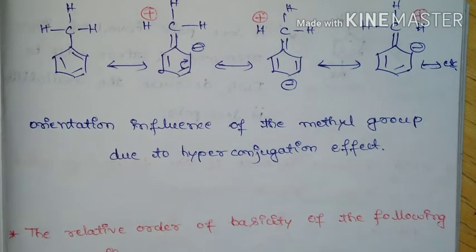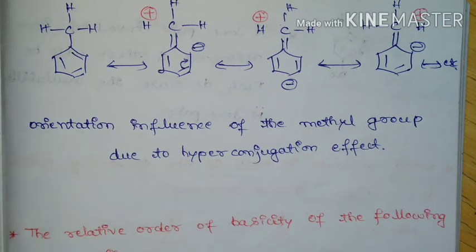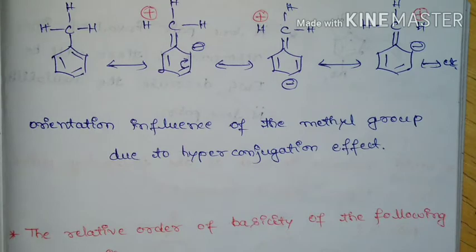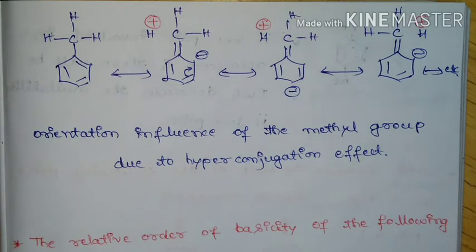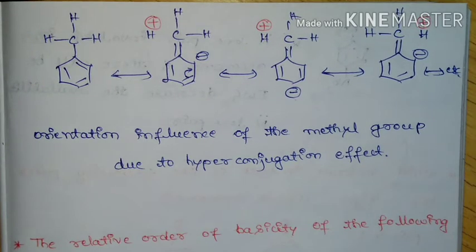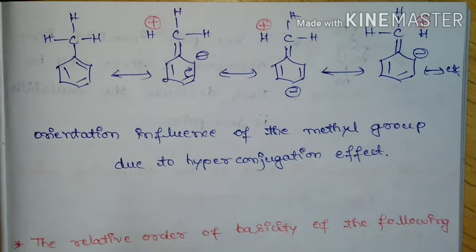And if you come for the hyperconjugation effect, here the methyl group will show hyperconjugation effect, and hence it is going to activate ortho and para positions. Ortho and para positions will be activated towards the electrophilic substitution reaction. So hence this orientation influence of methyl group is due to hyperconjugation.